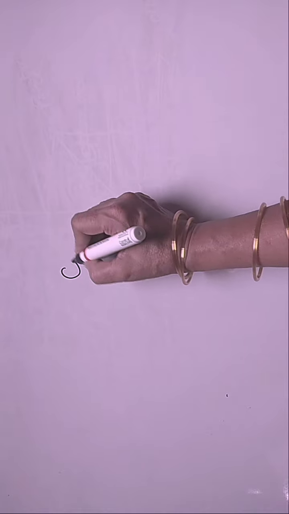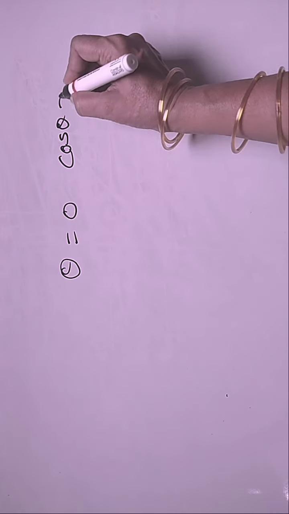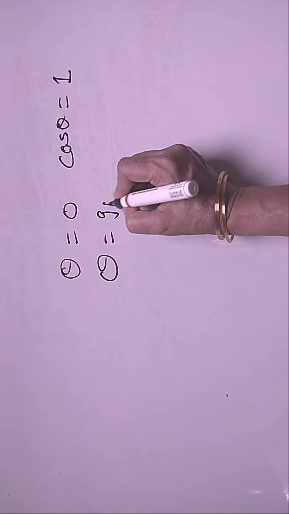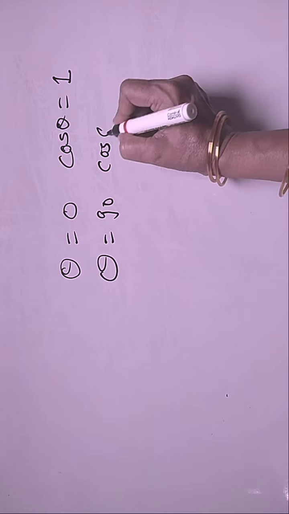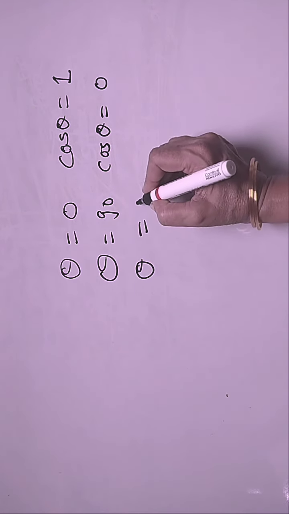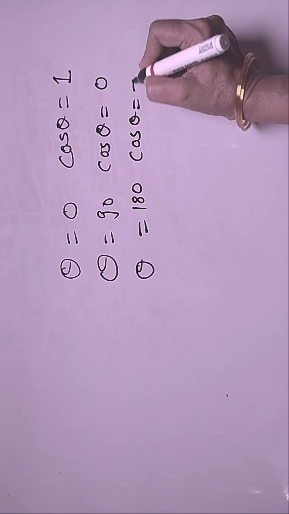Now what is the value of cos theta for different angles? For theta equal to 0, cos theta is equal to 1. For theta equal to 90, cos theta is equal to 0. And for theta equal to 180, cos theta is equal to minus 1.